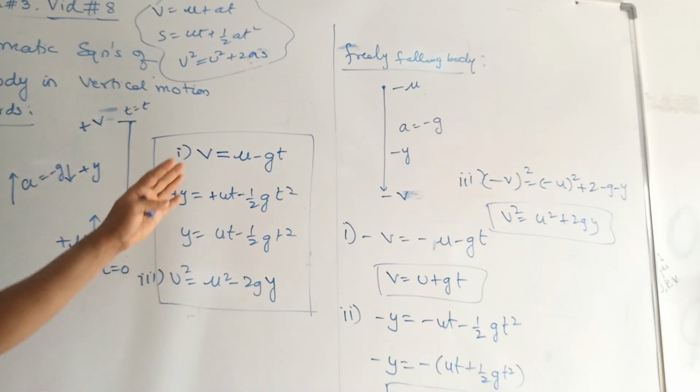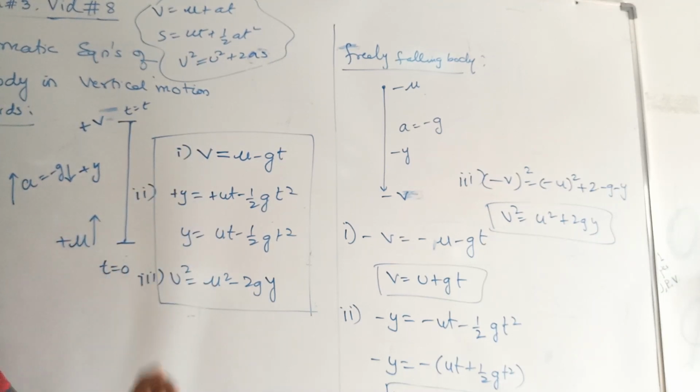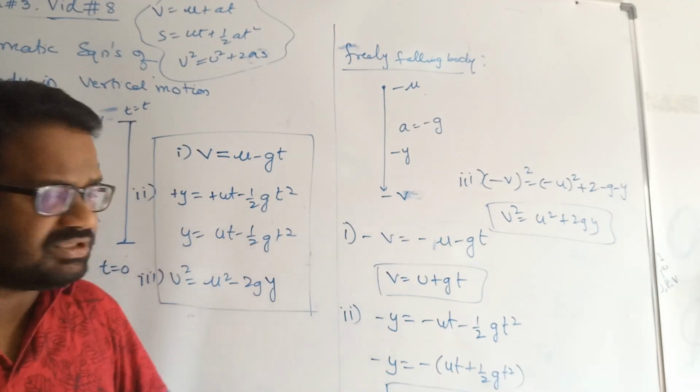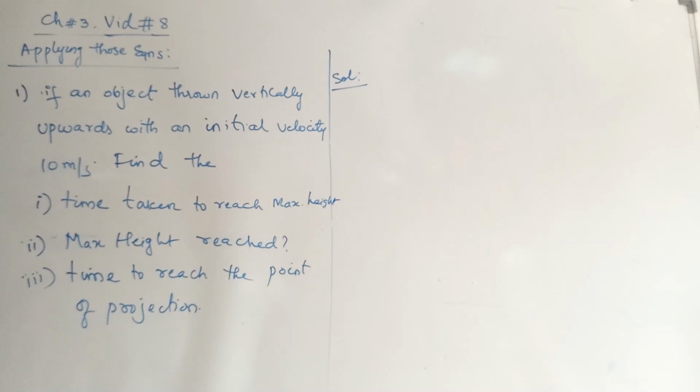See, we have just modified the equation by using only two conditions. g is always negative, and upward is always positive, downward is always negative. By using this, we have made some kind of equations. Remember the set of equations, third set of equations, fourth set of equations. We will now show you how we apply those equations. We have seen altogether four sets of equations: accelerating body, decelerating body, upward body and downward body.